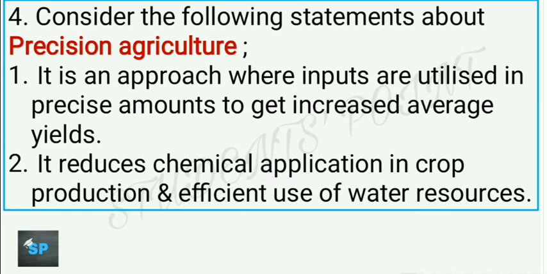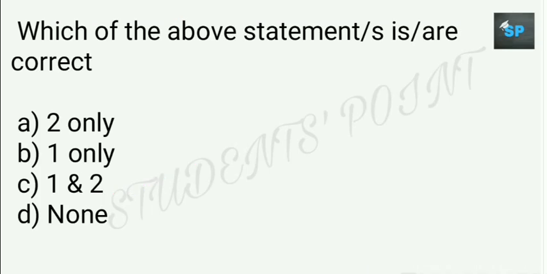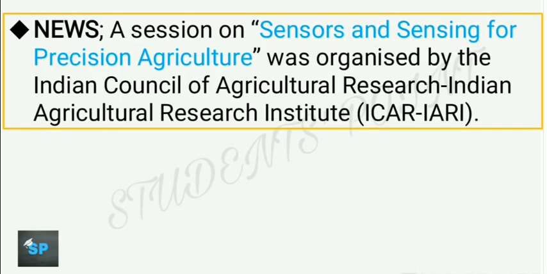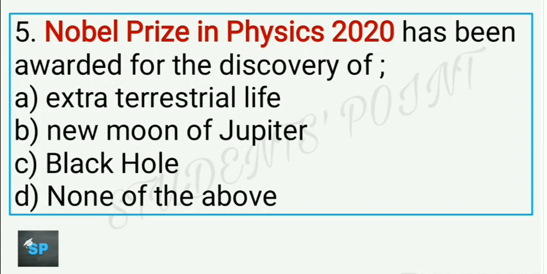This is also correct. So here C is the right answer, and it was in news because a session on census and sensing for precision agriculture was recently organized by Indian Council of Agriculture Research and Indian Agriculture Research Institute.